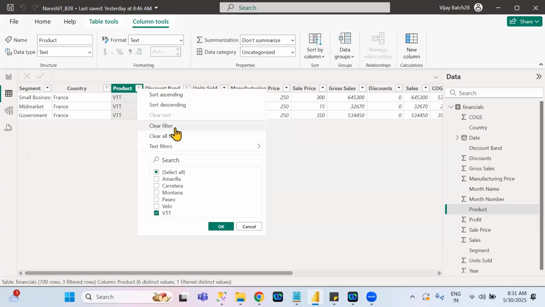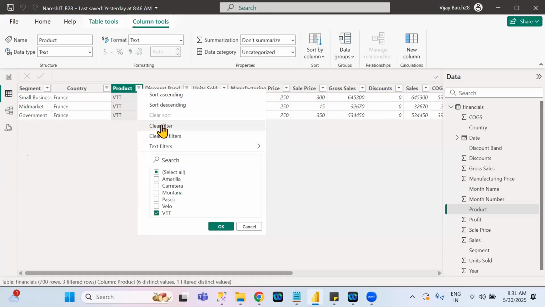Clear filter means whichever column drop down you are clicking on, only that column's filters are cleared. That is the meaning of clear. Which column filter are you clearing? Product, because you are clicking on the product related drop down.